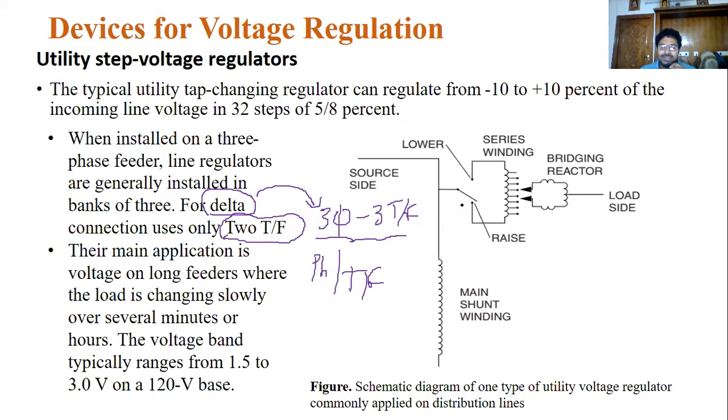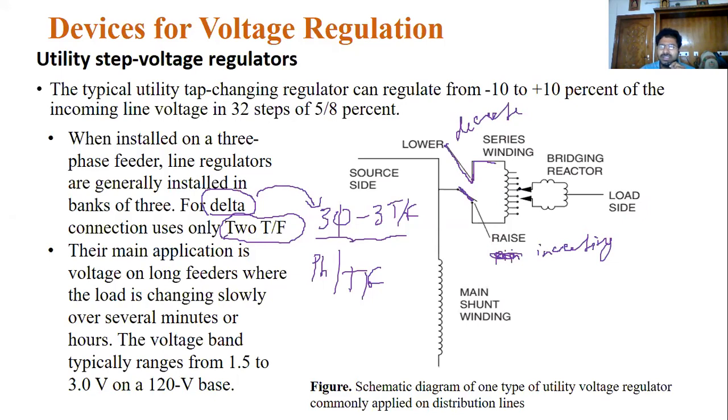Now see this very simple operation. Whenever the voltage drops in the system, this will connect to this one, and this will lead to a rise, nothing but increasing. Whenever the voltage level is higher, you connect this one, and this will lead to a decrease in the voltage levels.